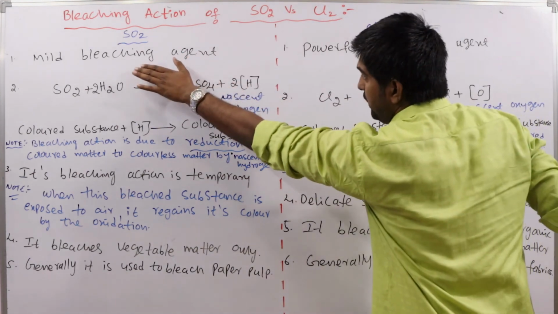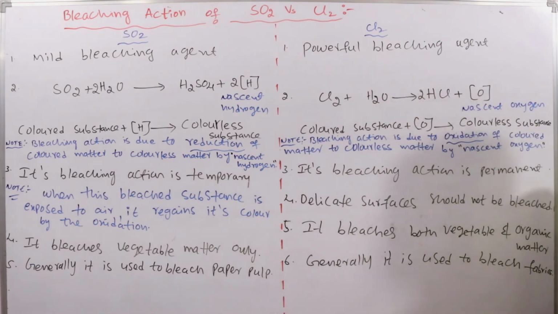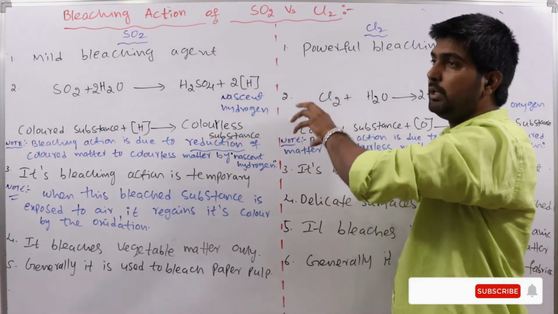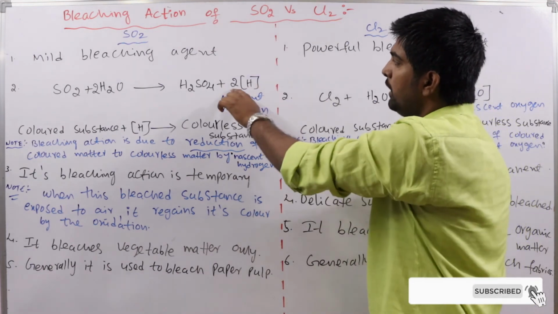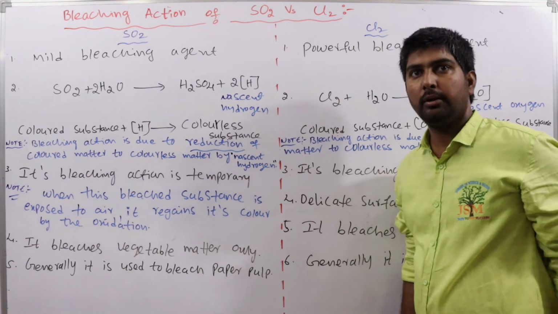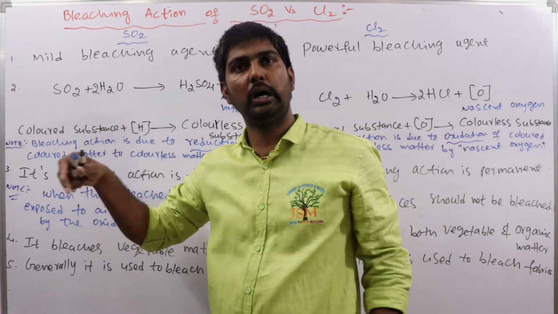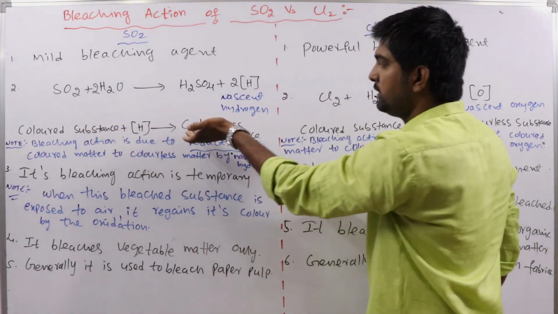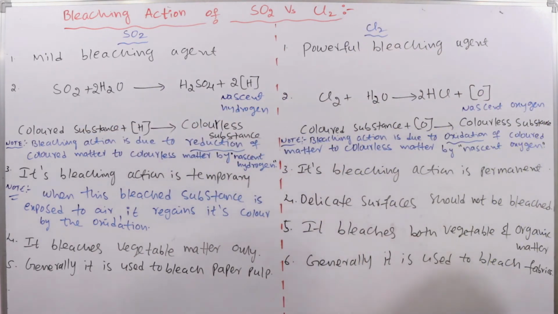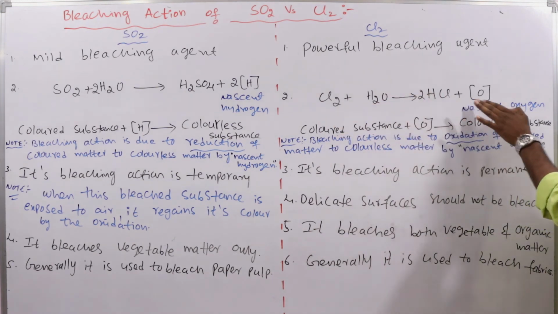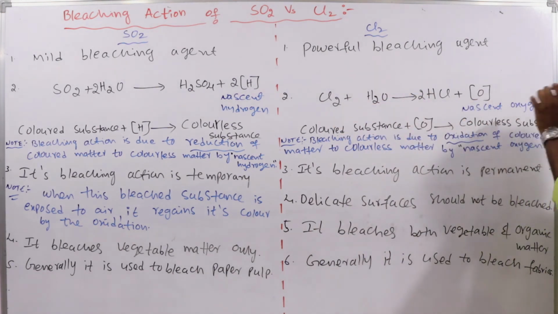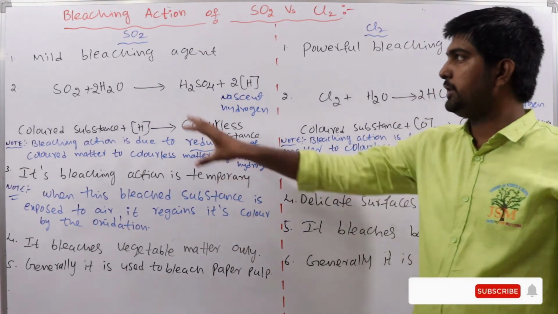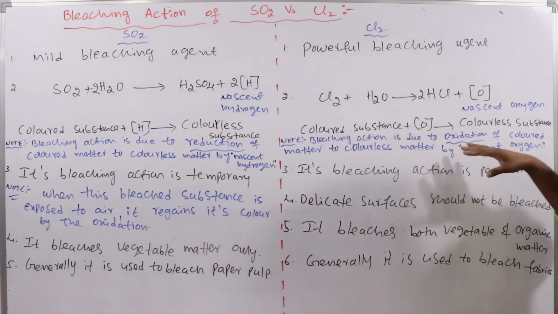So SO2 is a mild bleaching agent, Cl2 is a powerful bleaching agent, and this is the reaction responsible for the bleaching action of SO2. It releases nascent hydrogen in the presence of moisture or in aqueous solution, and this released hydrogen reduces the colored substance into a colorless substance. Here chlorine gives nascent oxygen, and this is responsible for the bleaching action of Cl2. SO2 bleaches by reduction, Cl2 bleaches by oxidation.